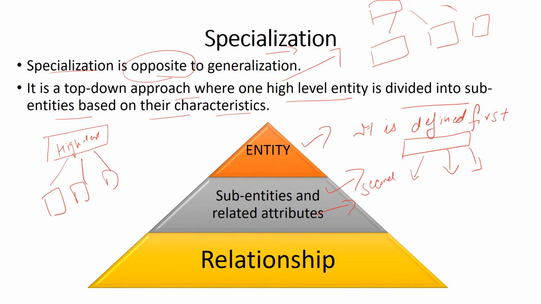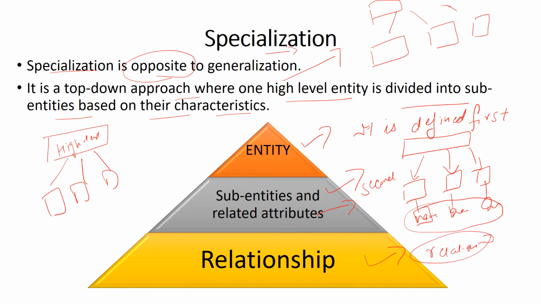Divide the high entity into sub entities and their related attributes. Related attributes means, for example, name. These three entities have the same attribute, name. We can combine this attribute. And the third one is relationship between all the entities and attributes.